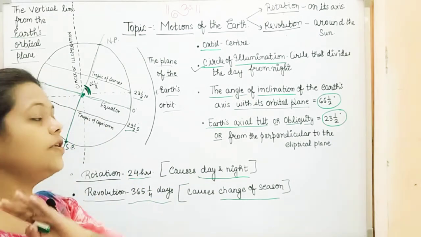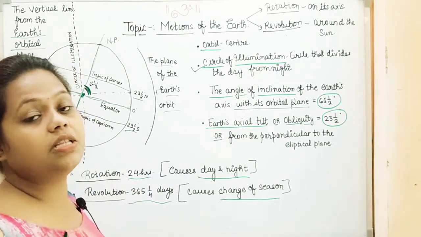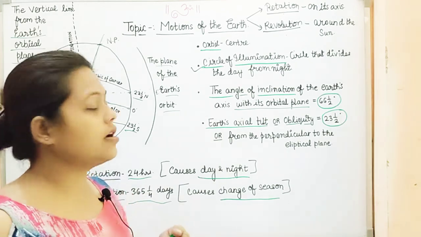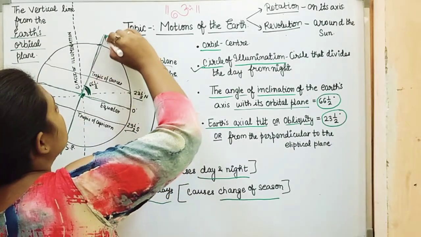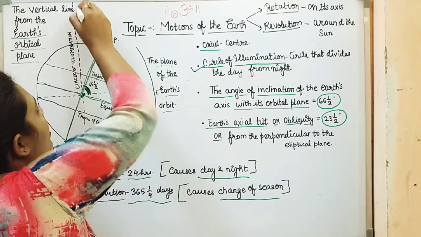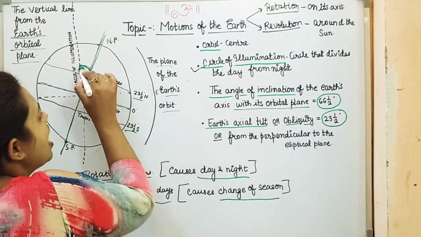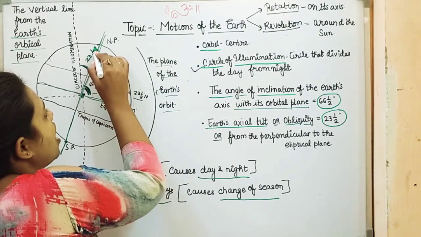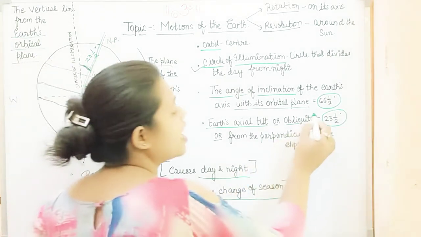And if we talk about Earth's axial tilt, it means the angle of Earth's tilting from its axis. So here we have the axis, and this was the vertical line that we drew. So the angle we have here is 23.5 degrees, and this is said to be obliquity.